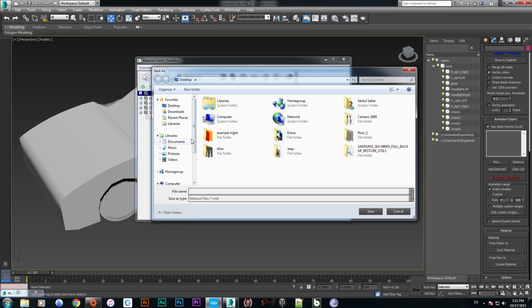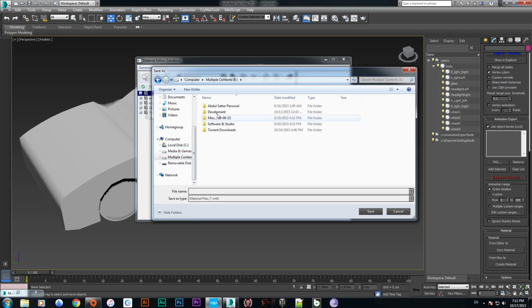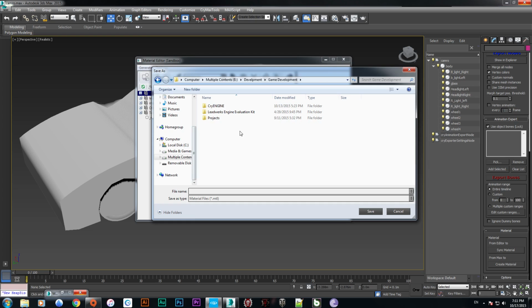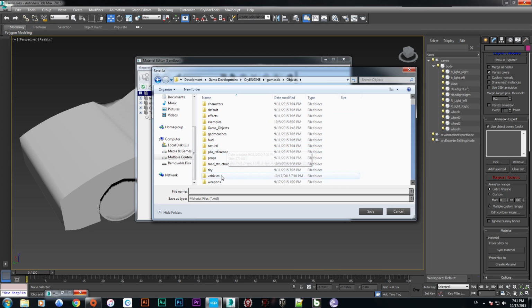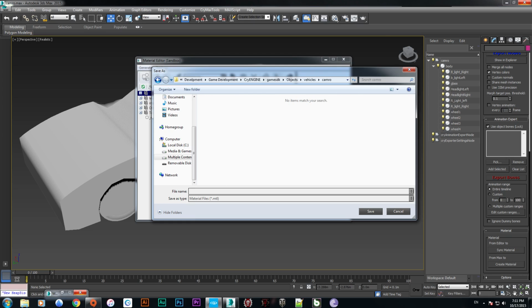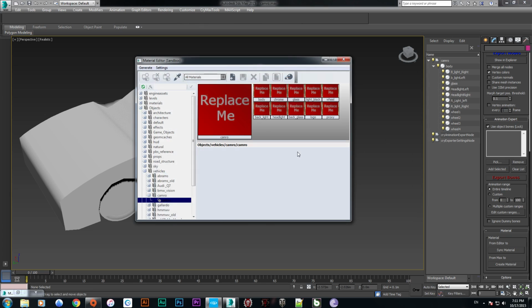So here we go, we are going to set up the material as mine. We have development, game development, oops, and CryEngine. There is the game SDK, objects and vehicles. So here is camera and we are setting it camera.mtl and save.